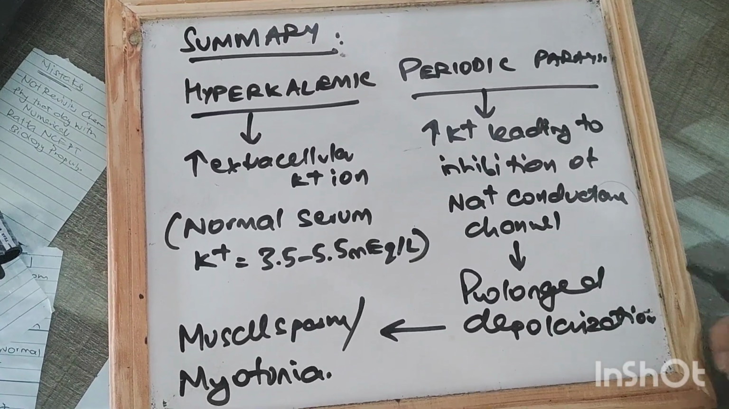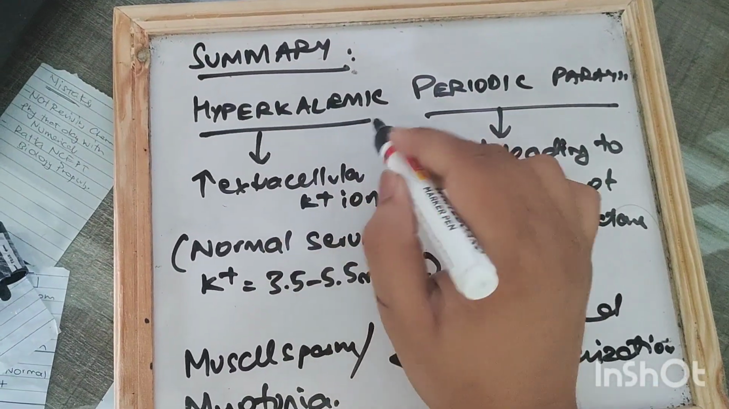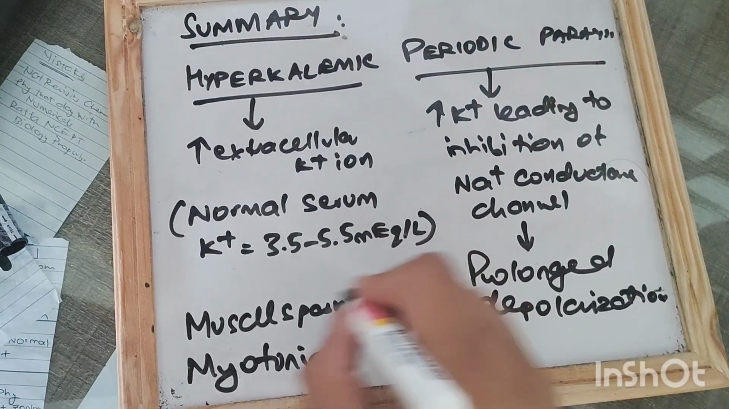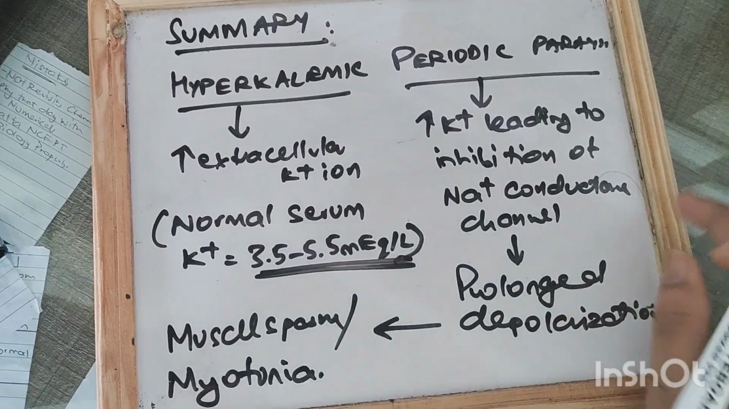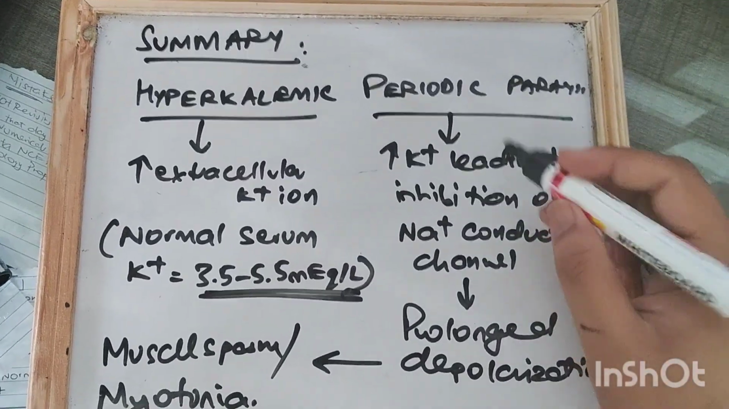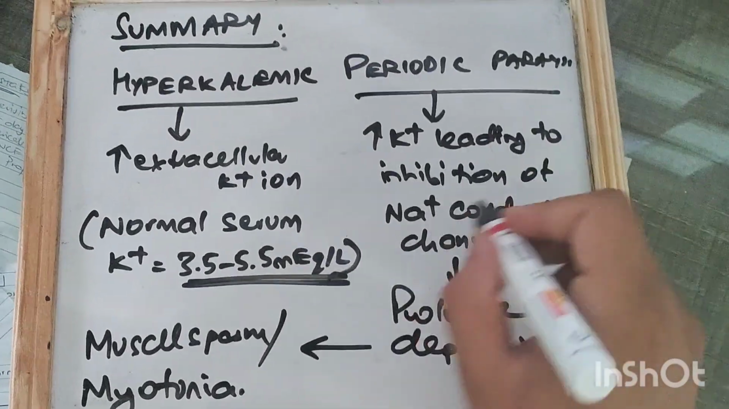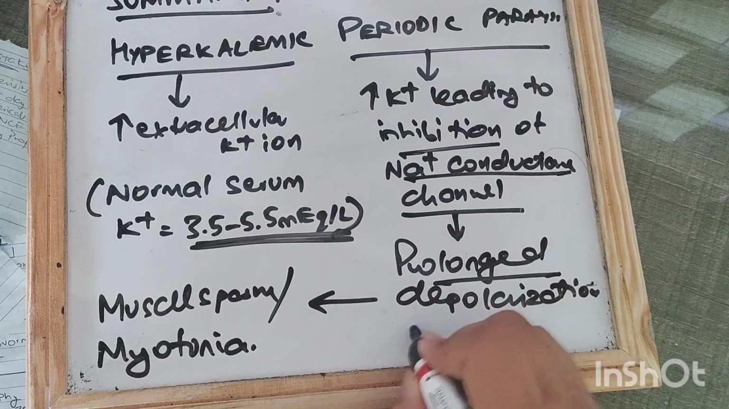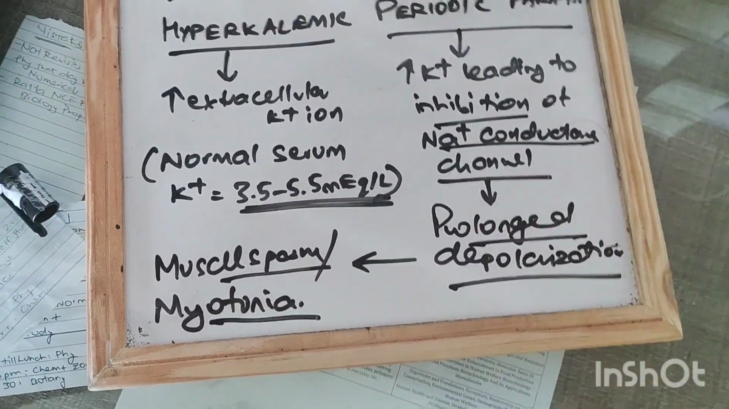So the summary of this is: hyperkalemic means increased extracellular K+ ions. The normal serum potassium is 3.5 to 5.5 milliequivalents per liter. The periodic paralysis means that increased potassium ions, which leads to the inhibition of the sodium conductance channels, leads to prolonged depolarization, causing muscle spasms and myotonia.